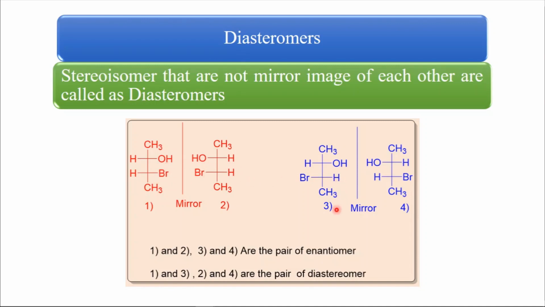Same with structure number 3 and structure number 4. These are enantiomers because they are non-superimposable mirror images.